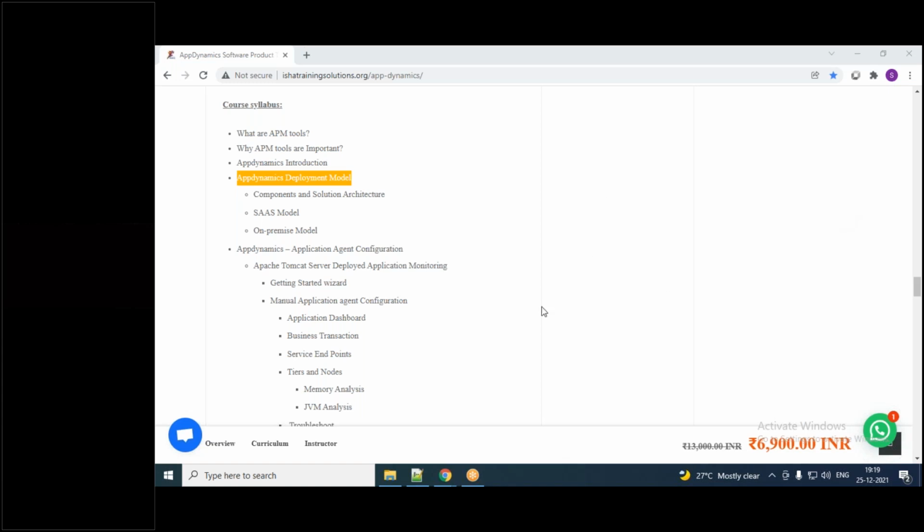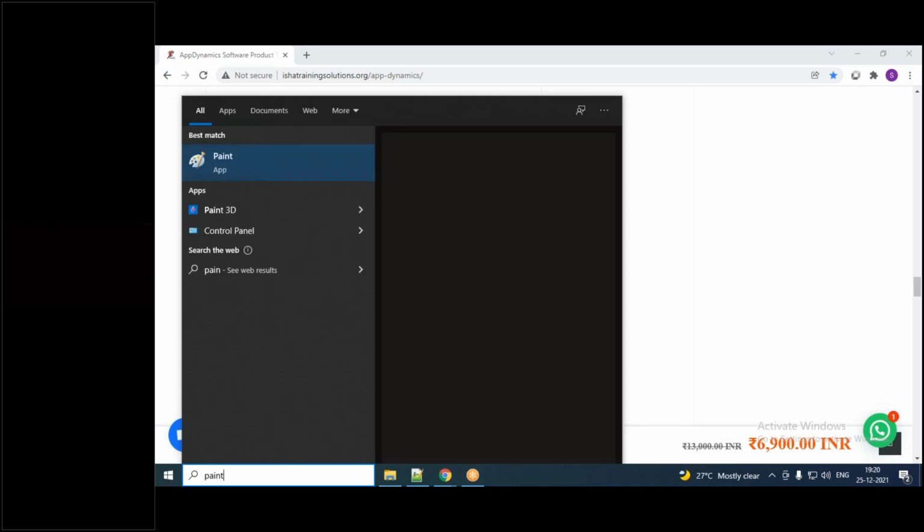Okay, and then AppDynamics application agent configuration. Okay, guys, please remember, every APM tool actually works on the concept of agent configuration. Agent. Okay, agent configuration. I'll show you a picture. I'll draw a picture maybe.